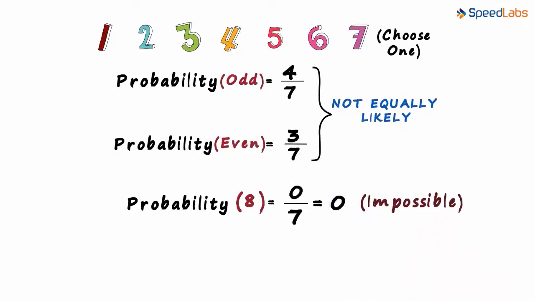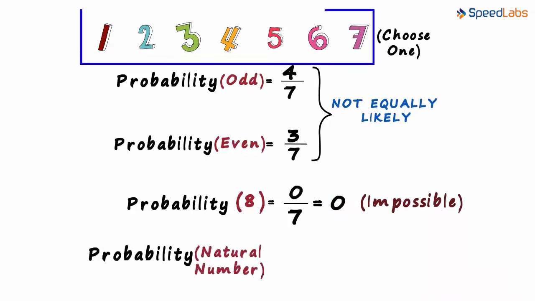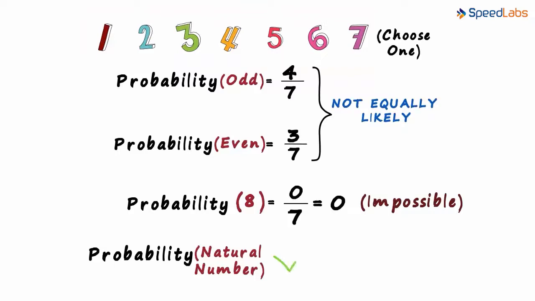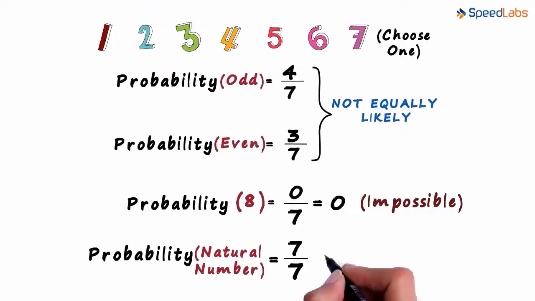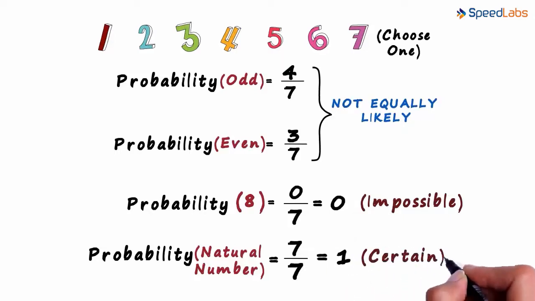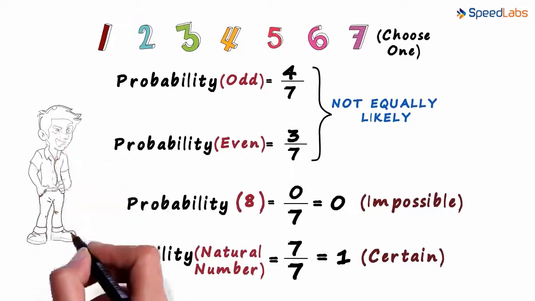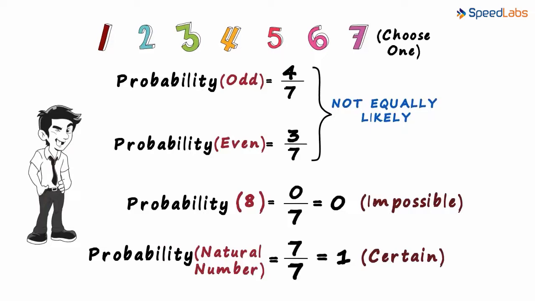And what if you're asked the probability of picking a natural number from these 7 numbers? Any number you pick, it will certainly be a natural number. So there are 7 ways in which we can pick a natural number. And the total possibilities are also 7. And this is 1. We say that the probability is 1 or 100%. We call this a certain event. It will certainly happen. If you watch all the probabilities videos, I would say it is certain that you would master this topic.